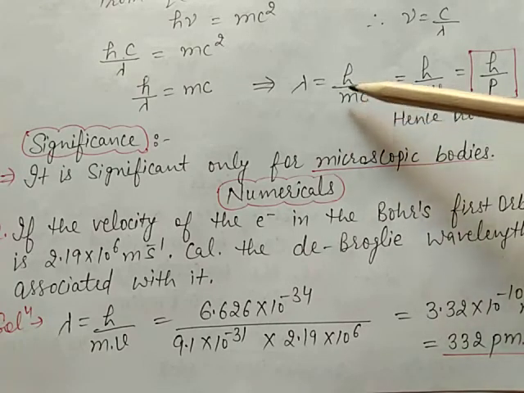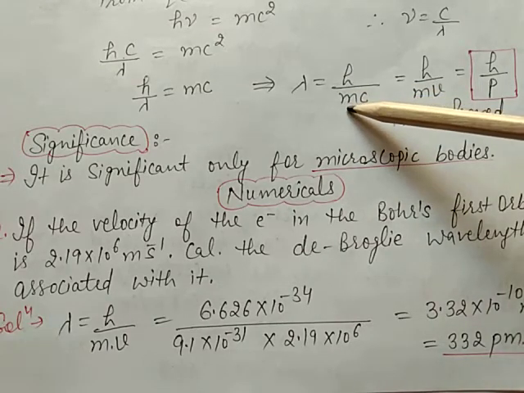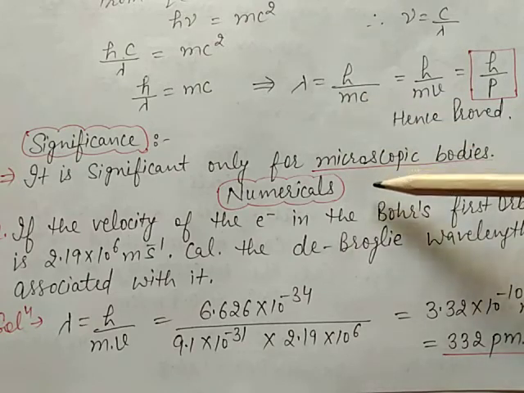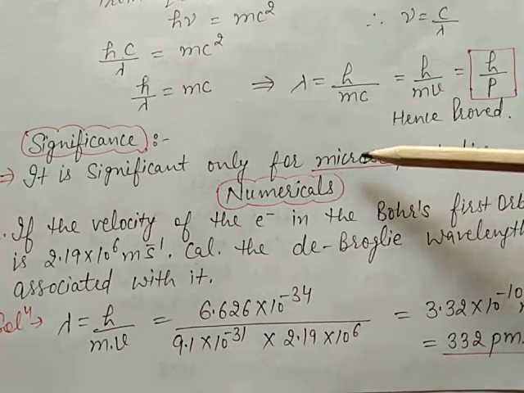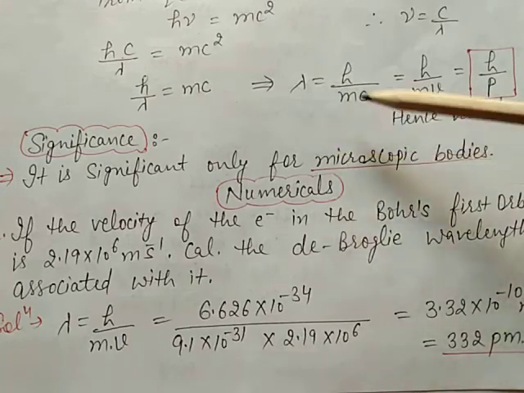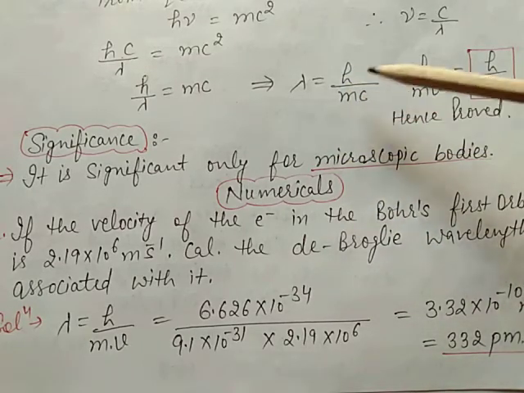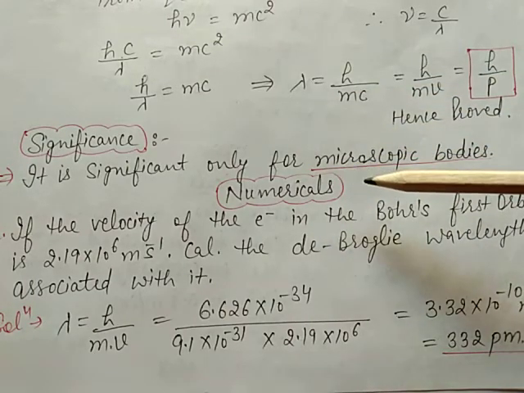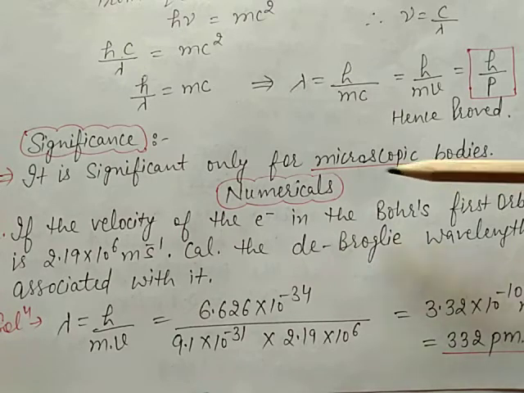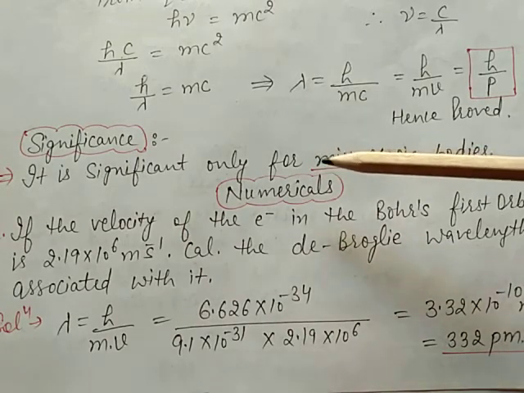For macroscopic particles the mass is large, so the wave properties cannot be detected. It is applicable only to microscopic particles, where the mass is very, very small. So the wavelength is large.